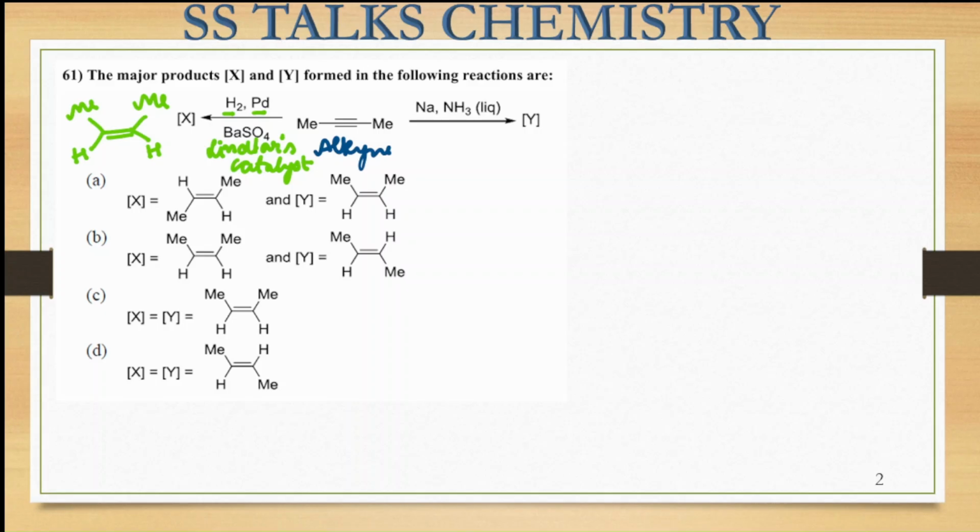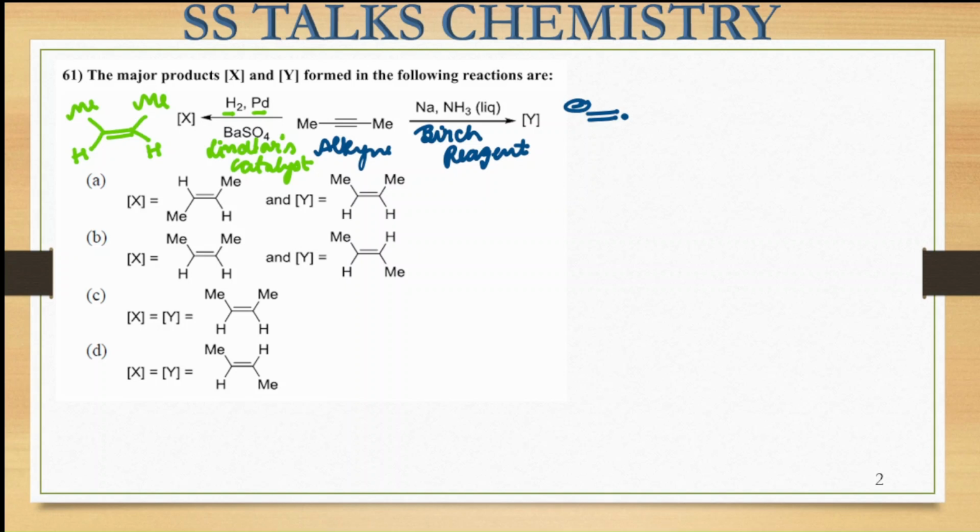Whereas in the case of the Y product formation, the reagent that is passed is sodium in the presence of liquid ammonia. This is called my Birch reagent. So when we treat an electron-rich species, basically your alkyne over here, with the Birch reagent, it results in the formation of a radical anion species. Like this, an alkene species is formed, and on one of the carbon centers a radical is formed, and on the other side an anionic species is formed. So both of these electron-rich species are present over here.